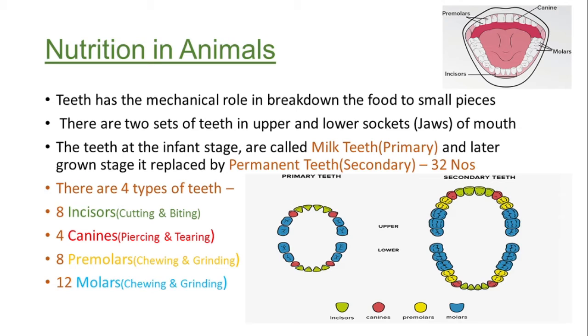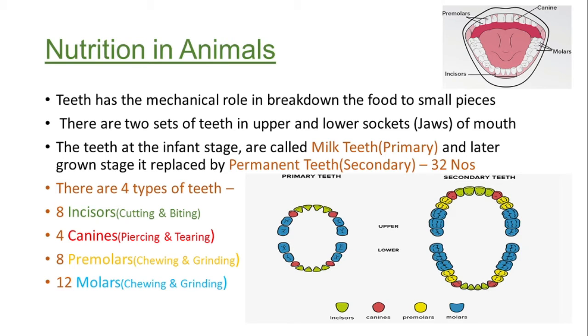As in this picture, there is a very good color coding of the types of teeth present in our mouth, on each side, upper and lower. If you see, there are eight incisors, mentioned in green color. These incisors are particularly for cutting and biting of the food. The next set is four canines, in red. So there are a total of four canines in our mouth, and they help in piercing and tearing of the food.